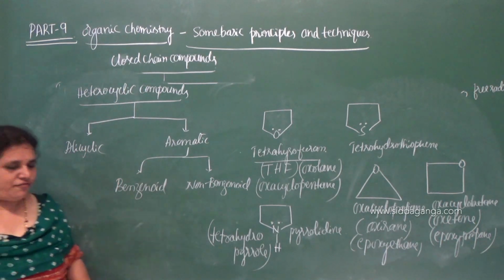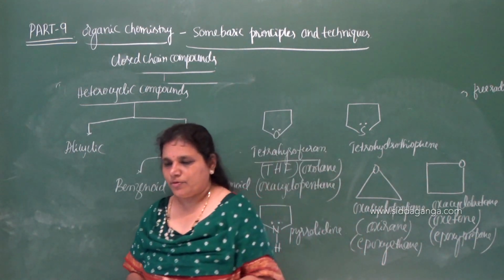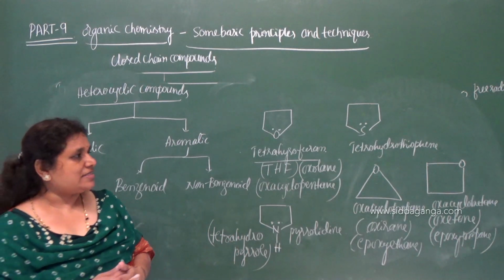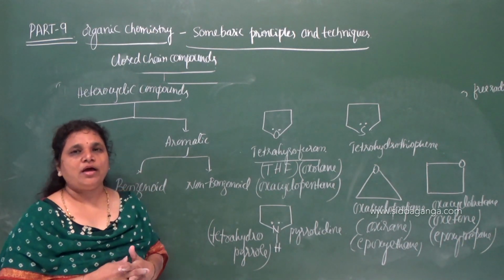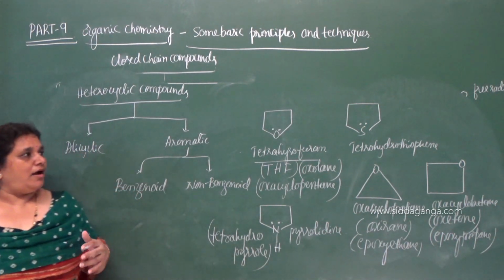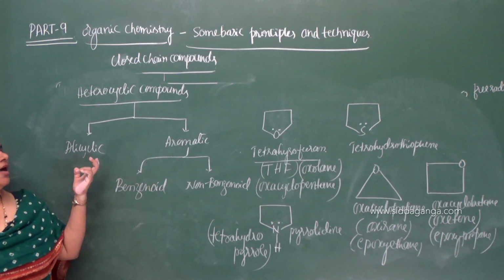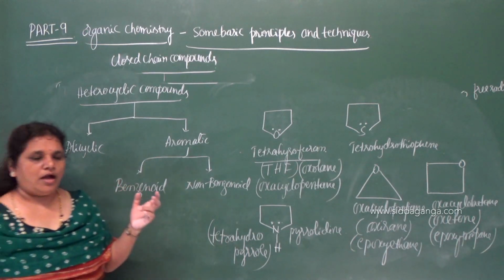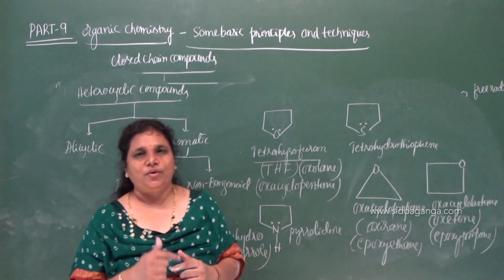Now how to define this? So these are the heterocyclic compounds which show the properties of aliphatic compounds but contain one or two heteroatoms in a ring structure. They are cyclic in nature, containing a ring structure, and that ring structure contains carbon atoms along with one or two heteroatoms.